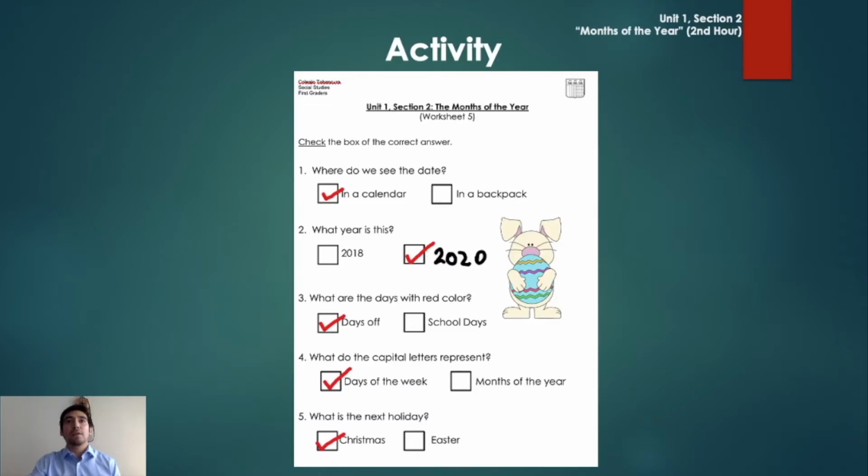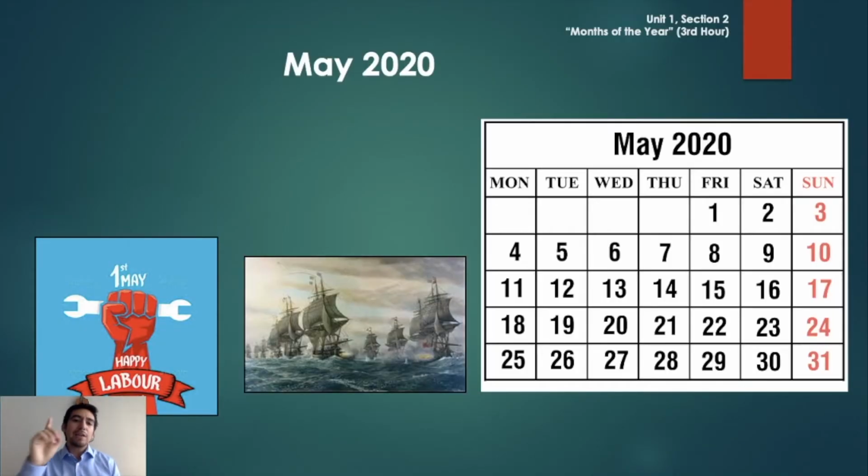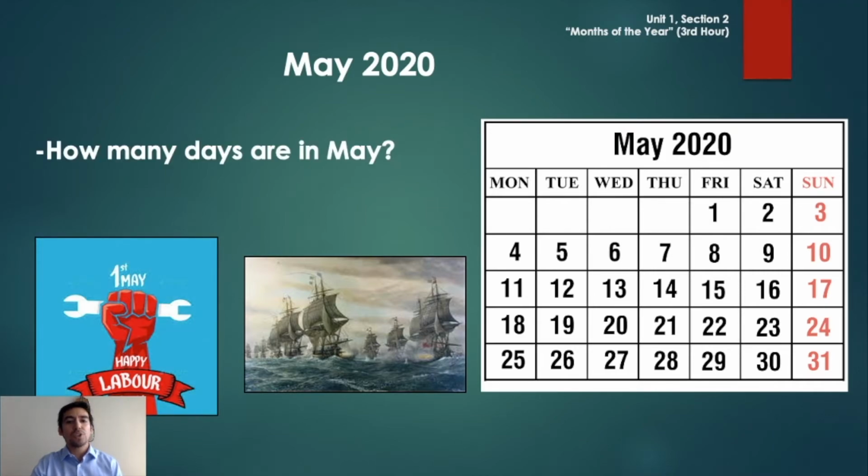May 2020. Let's check May. We have 31 days in May, and we have two pictures here. The 1st of May, and look at this. A lot of boats. What is it? Questions. How many days are in May? I just said it. Do you remember? Yes, 31 days. And what are the days off? What are the days off?